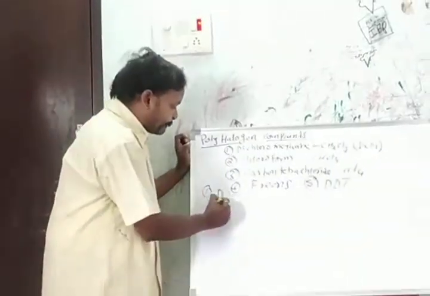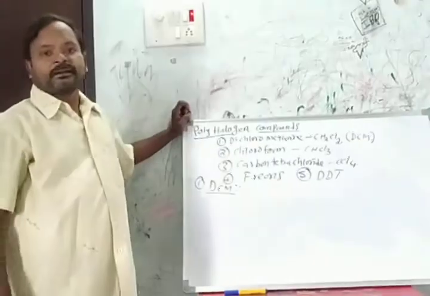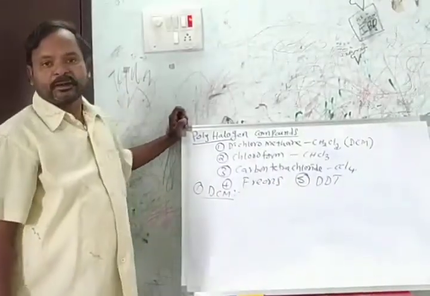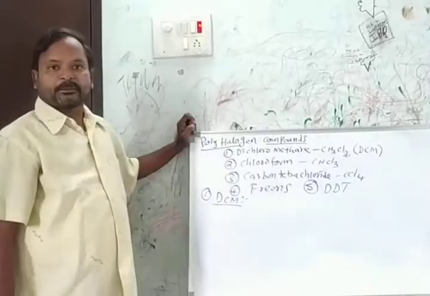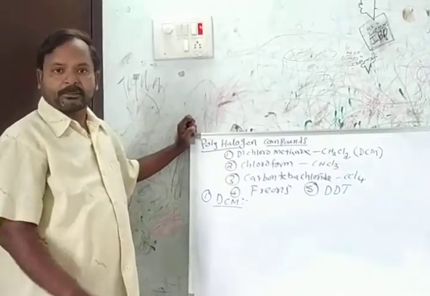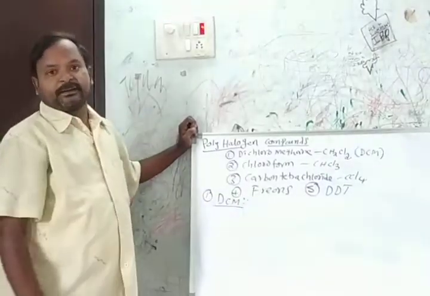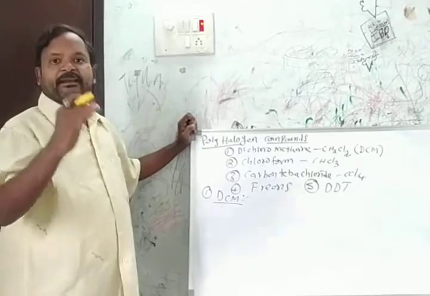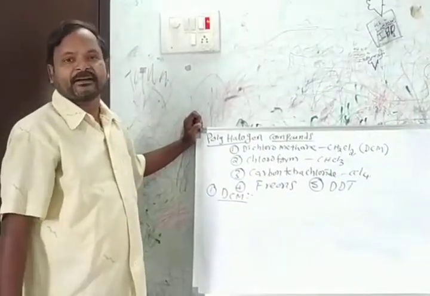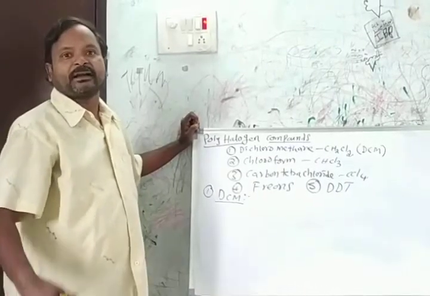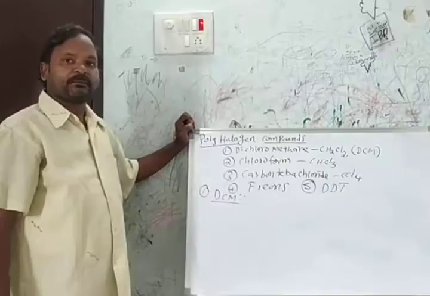First one, DCM, dichloromethane. DCM is a good solvent. It is used for the preparation of many organic compounds and pharmaceutical compounds. If we inhale this compound more and more, we will get different problems like nausea, headache and vomiting. This is one of the simple compounds.